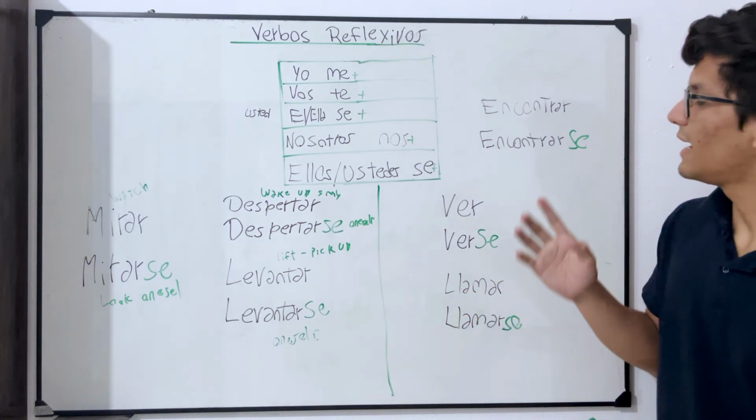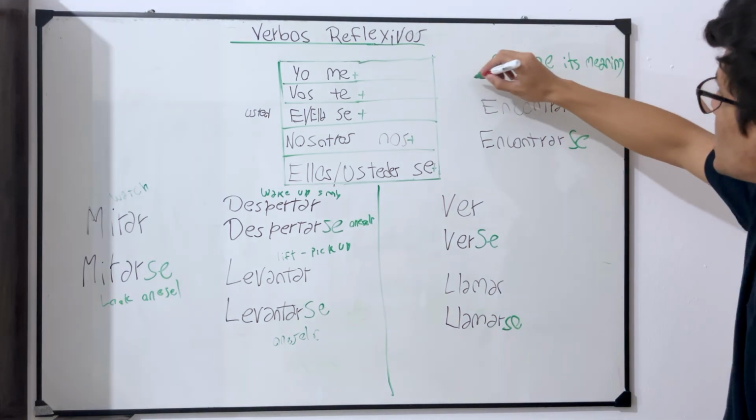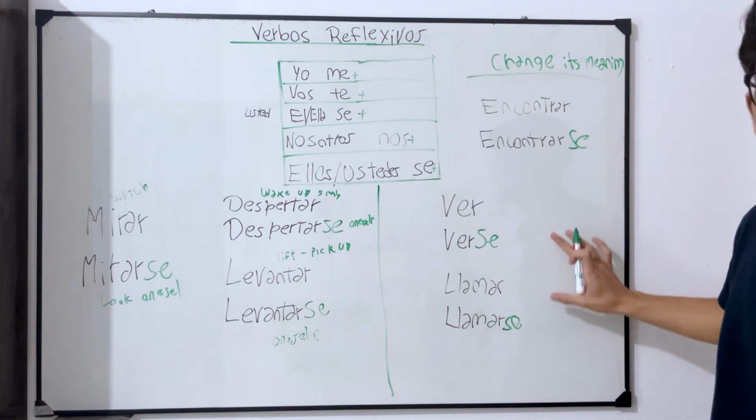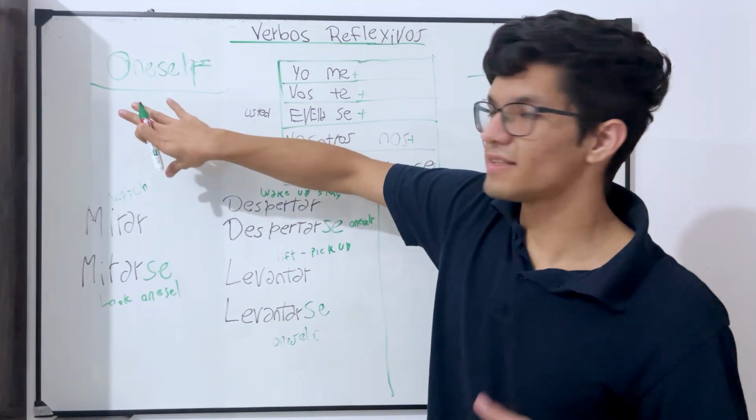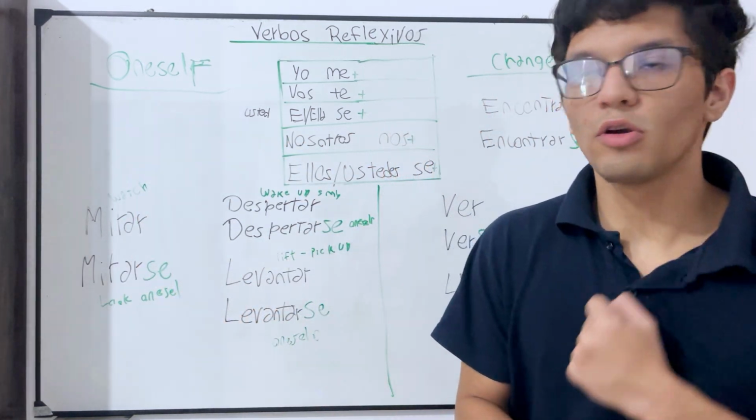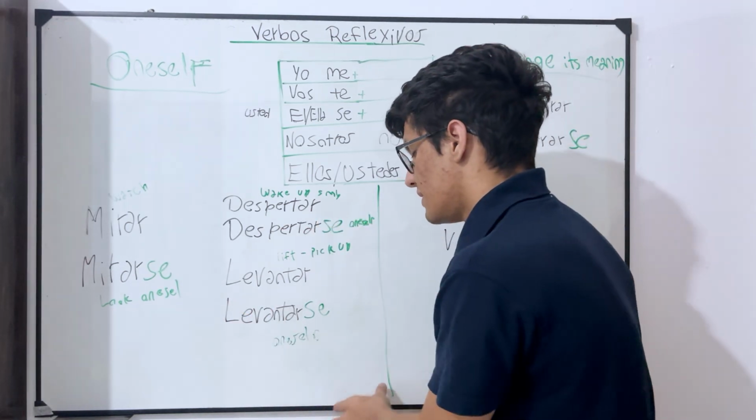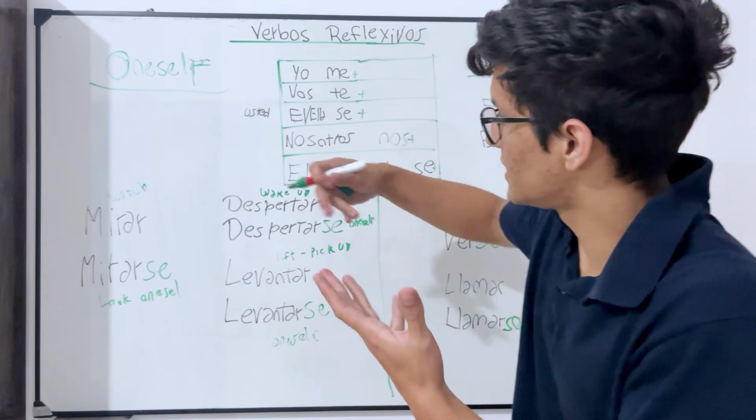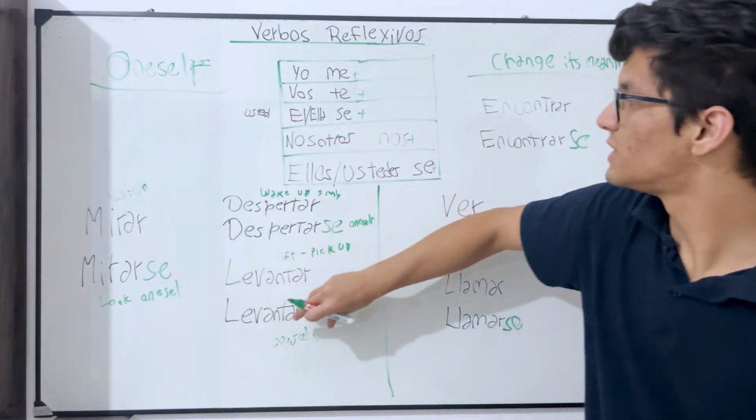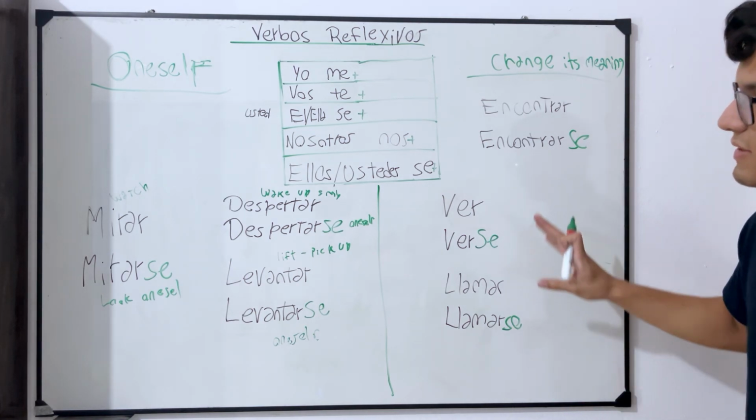That means that in this case, it changes meaning. Okay, let me write it here. Change its meaning. Here, the ones that change its meaning. On one side we got the oneself verbs, so we just say, for example, mirar, mirarse, I look at myself; despertar, despertarse, I wake up myself; levantar, levantarse, I get up myself, etc. So here the oneself verbs, and then we got on the other side the ones that change its meaning. Now let's see these ones.